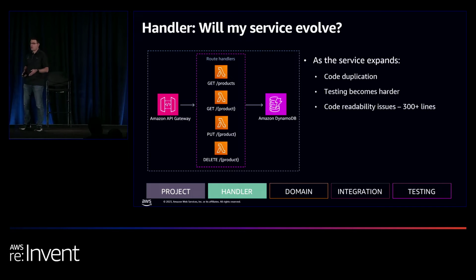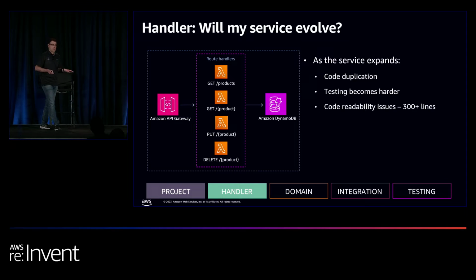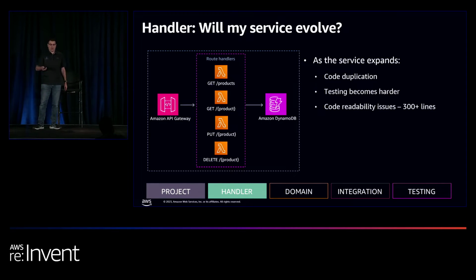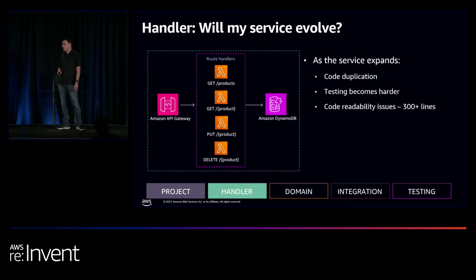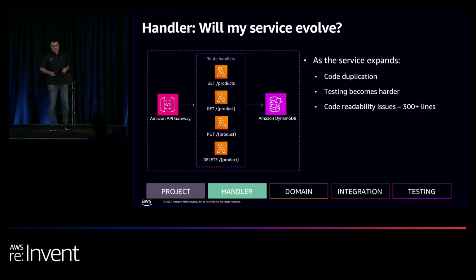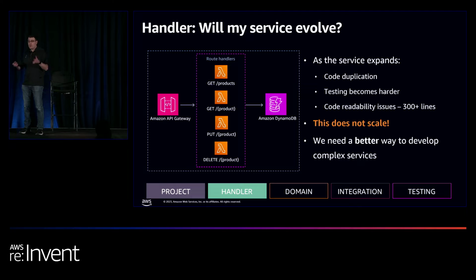But now we have new problems. So we have code duplication. Again, it's not sharing any code. 4 different models. Testing becomes much harder because we're doing basically the same thing 4 times. And in some cases, we might even have code readability issues because some handlers are maybe more than 300 lines. For me, that's a magic number that tells me, Ron, if you have more than 300 lines, you should probably refactor it and make some changes. So as you can see, this does not scale. So can we do better?